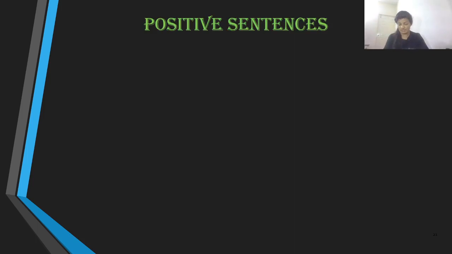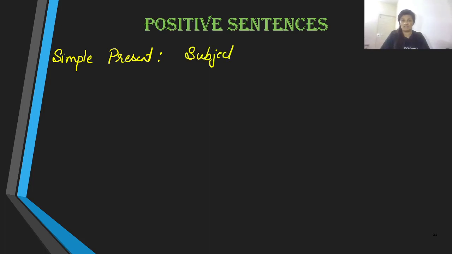Let me take you through these statements one by one in positive. What is the sentence structure of simple tenses when they are in their positive state? Well, let us talk about simple present. The sentence structure in simple present begins with the subject.